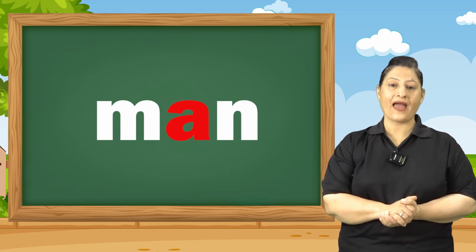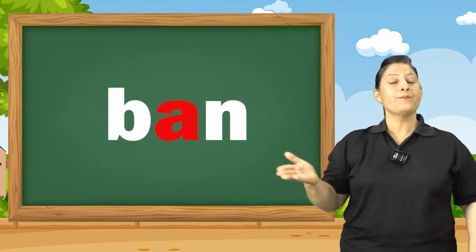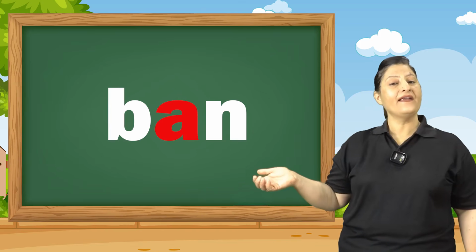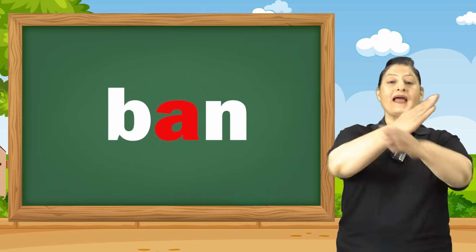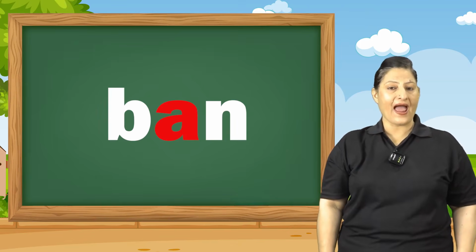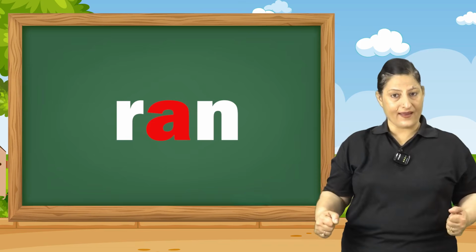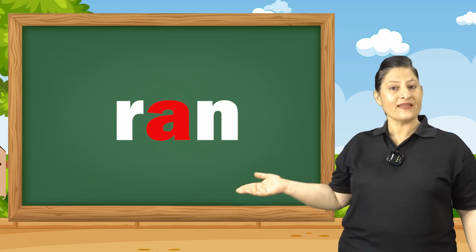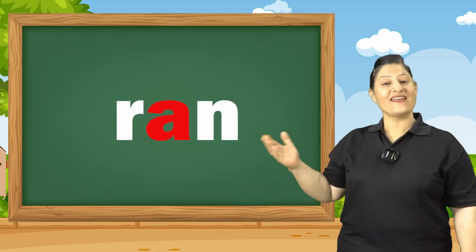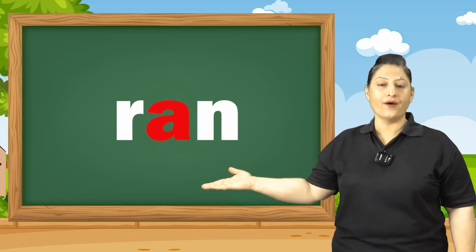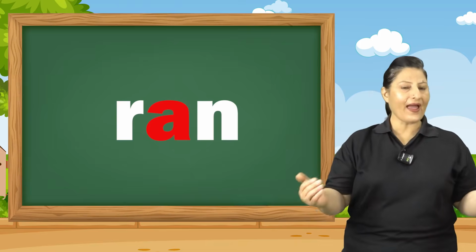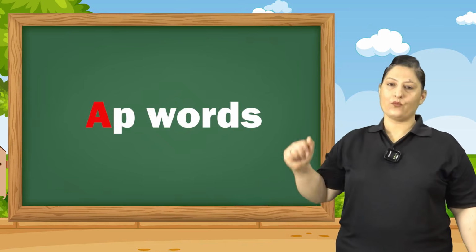Man. The next is B-A-N. B says ban. Ban means stop, not allowed. An, ban. R-A-N is the next word, which means ran. R-A-N, ran. Ran. Let's look at AP words.